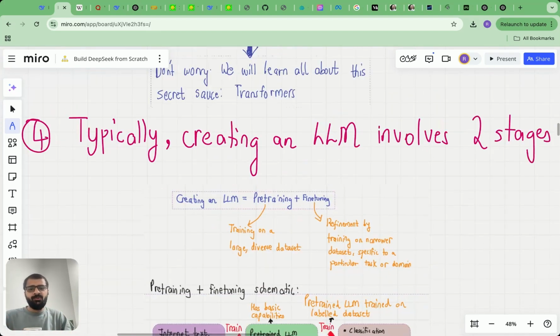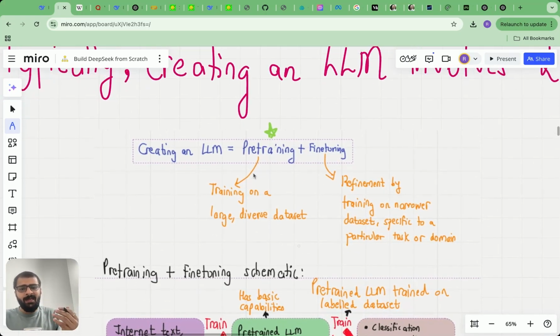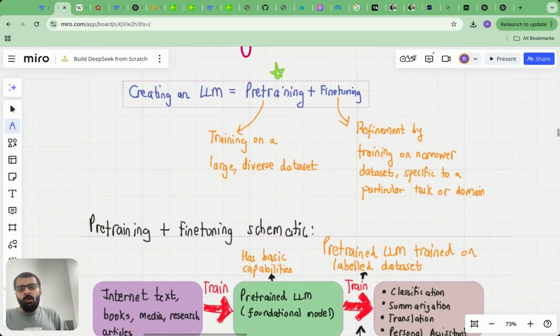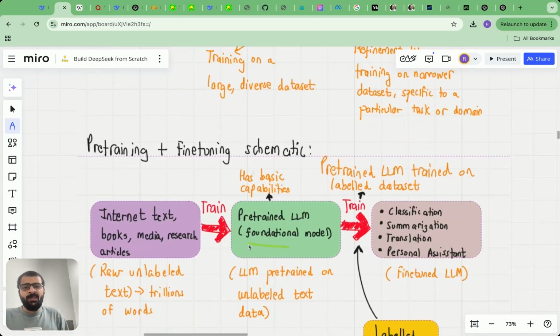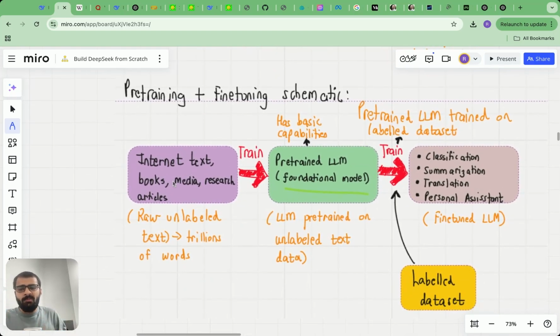Finally, one thing which I want to mention is that when we say creating a large language model, it involves two stages. The first is a pre-training stage where we don't have a labeled data set, but essentially the model on its own creates training data and the labels. This is called an auto regressive stage. So models which are pre-trained are also called foundational models. To do this pre-training, we typically assemble huge amounts of data from internet, textbooks, media, research articles, etc. For example, GPT-2 was trained on data from Reddit, books, Wikipedia articles, open web corpus, etc.